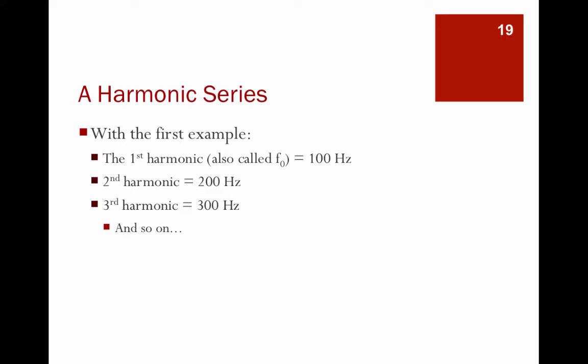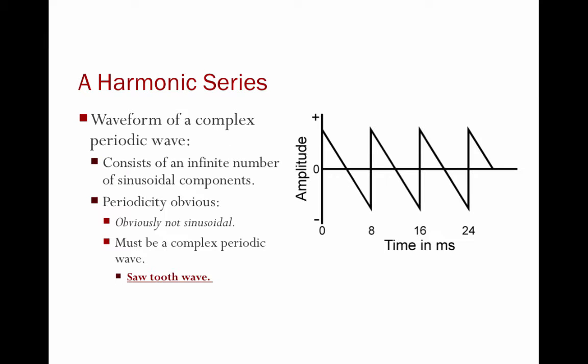This is the example that I gave before. The first harmonic, or the fundamental frequency, is 100 hertz. So 100 times 2, your second harmonic is 200 hertz. 100 times 3, your third harmonic is 300 hertz. This only works for the example of a complex sawtooth wave.